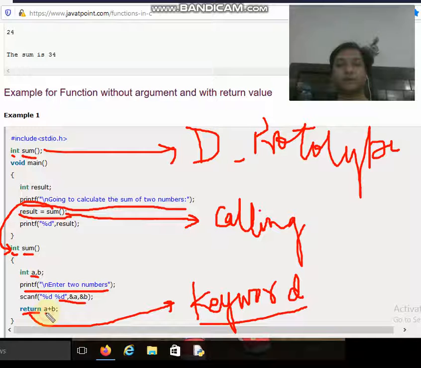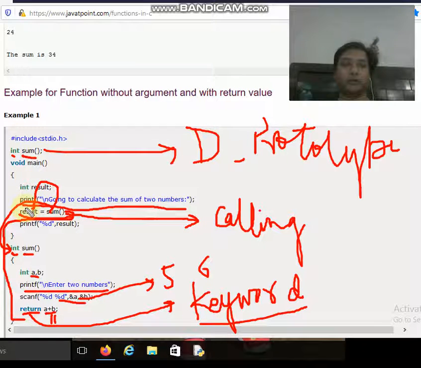So over here if you see, the summation of a and b, the value a gets summed with b. Suppose a was scanned as 5 and b is scanned as 6. So 5 plus 6, that is 11, is going to return back to the calling function, to the sum, and over here the value of that sum, that is 11, is going to be stored in the left hand side variable, say result, and then this printf statement is going to be executed, and the output is going to be 11. The value of the variable result is going to be 11.